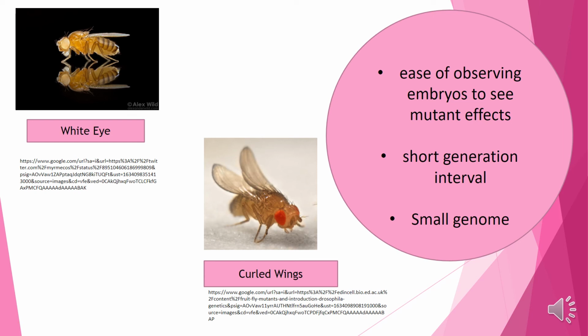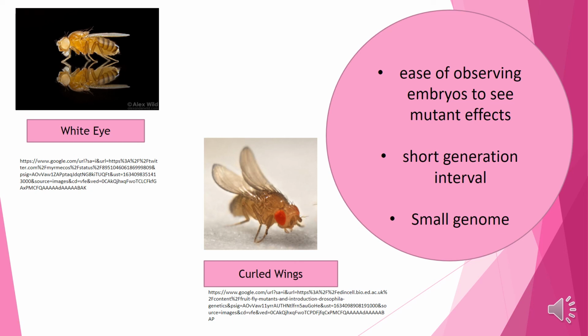These photos show gene mutation in the eye color gene. Normally Drosophila has red eyes, but if there is a mutation in the eye color gene, then the eyes can turn white. So this is the white eye mutant. Then if the mutation takes place in the shape of the wings, then the normal straight wings can be converted into curled wings.